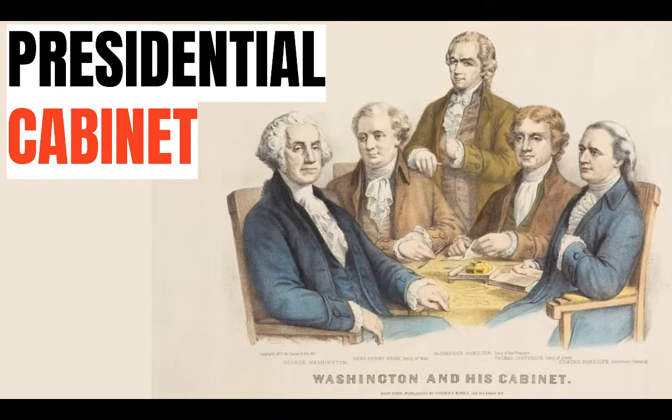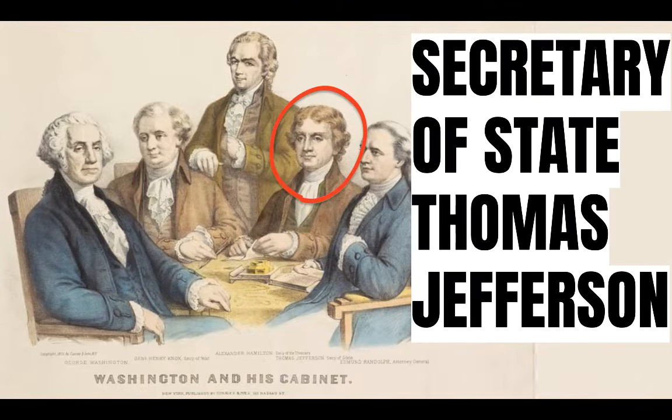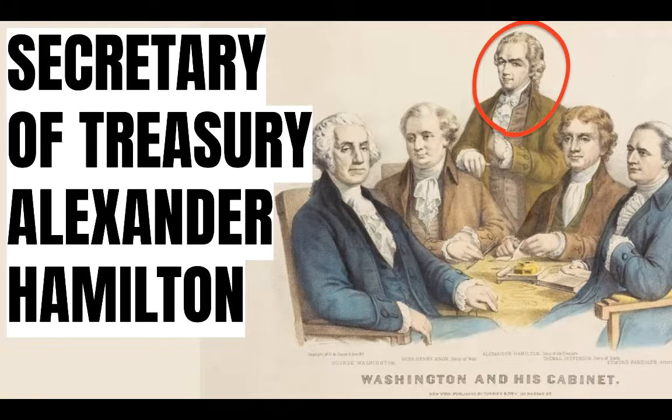One such precedent is the establishment of the presidential cabinet. The purpose of the different executive agencies was to advise the president. Washington's cabinet included Thomas Jefferson, who served as Secretary of State. This position dealt largely with foreign affairs. Another significant figure was Alexander Hamilton. Hamilton served as Secretary of the Treasury. The job of the Treasury Department was to handle the nation's economy.